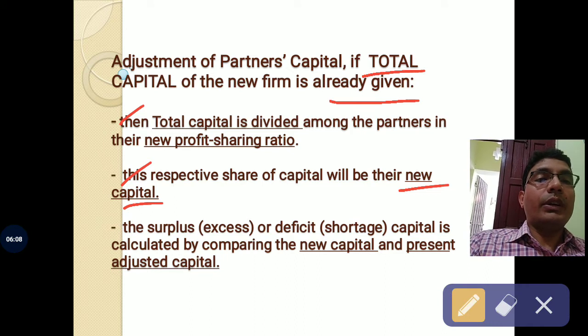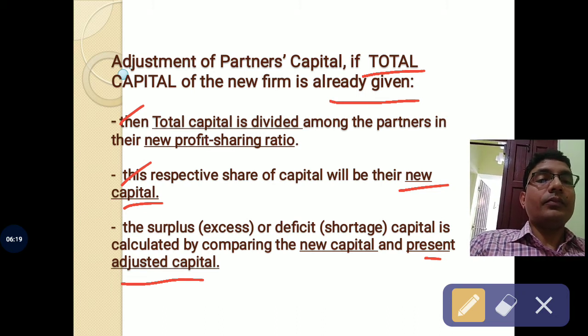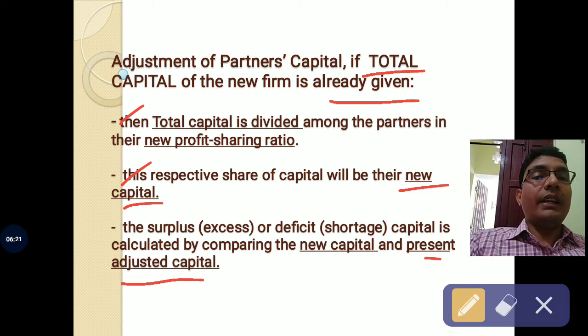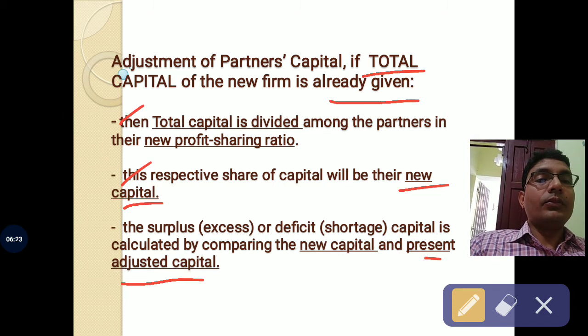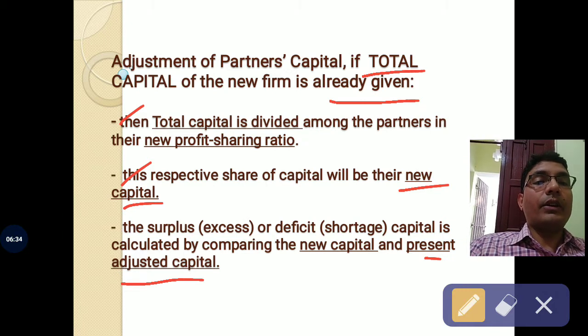Now you are required to calculate the present adjusted capital as usual. Usually the way you calculate the present adjusted capital, that is, the opening capital is adjusted with goodwill, revaluation profit or loss, and reserves and accumulated profits and losses, or any drawings if there is any.